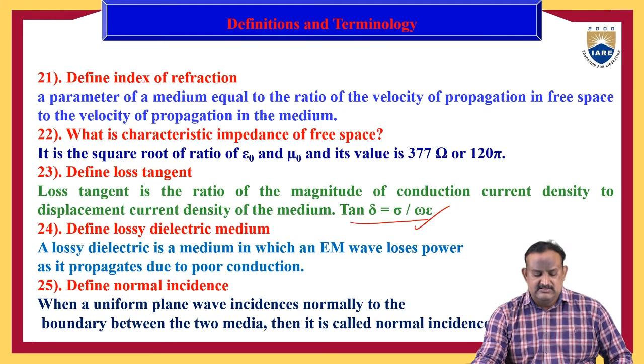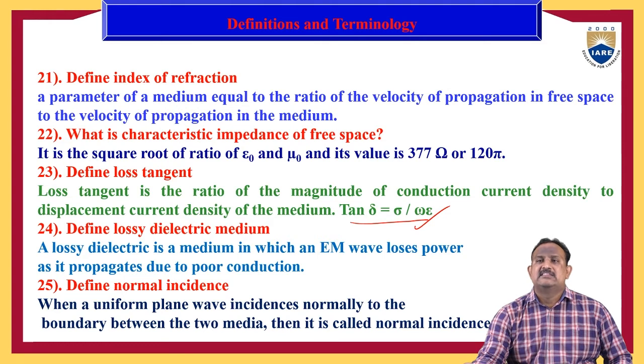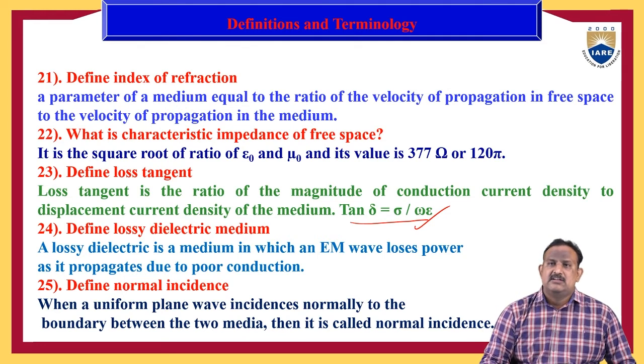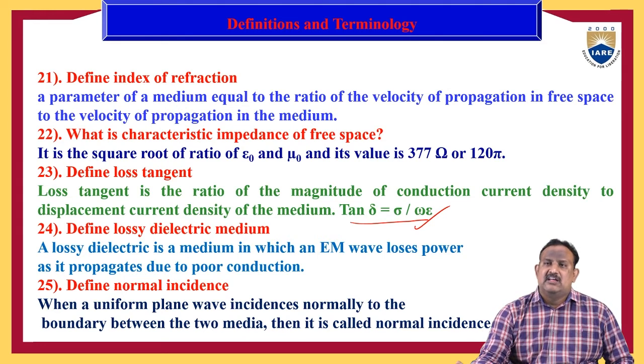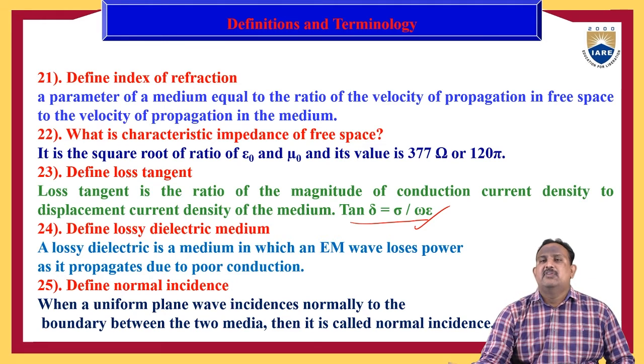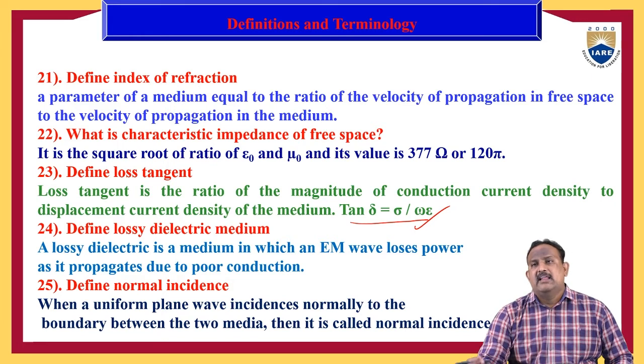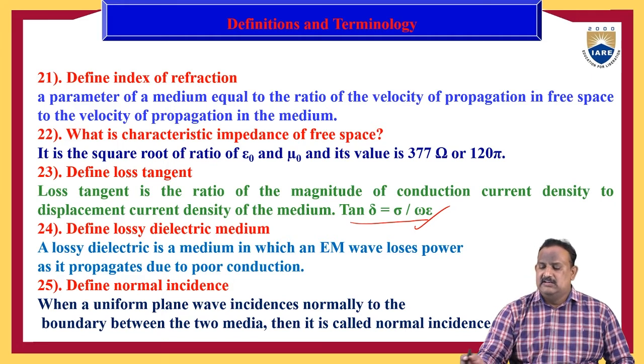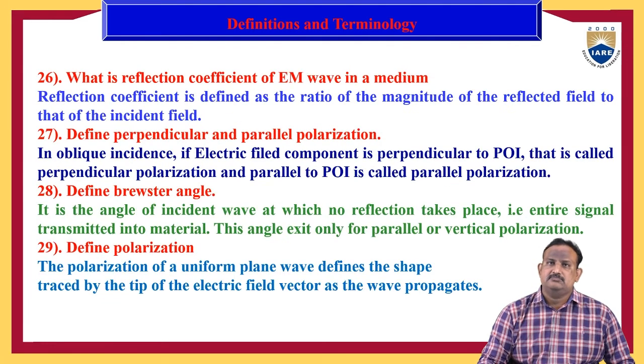Define normal incidence. When a uniform plane wave is incident normally to the boundary between two media, it is called normal incidence. There are two types of incidence: normal incidence and oblique incidence. Oblique incidence means the wave is incident on the boundary at an angle other than 90 degrees.